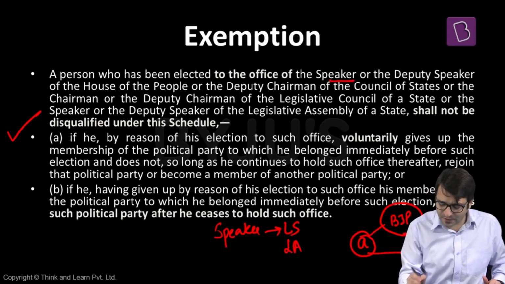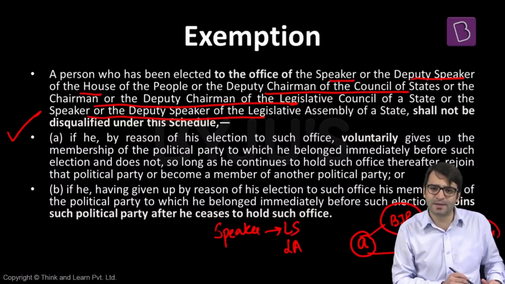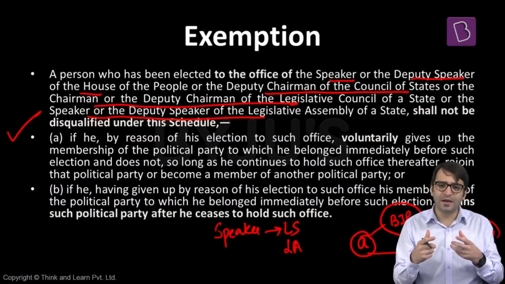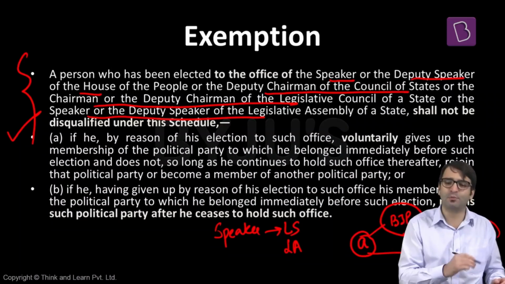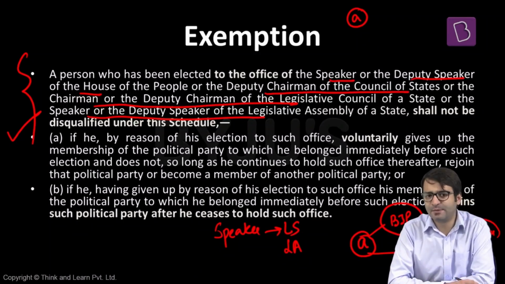That means if I am elected as the Speaker or the Deputy Speaker of the Lok Sabha, or Deputy Chairman of Rajya Sabha, or the Chairman or Deputy Chairman of a Legislative Council, or the Speaker or Deputy Speaker of a Legislative Assembly of a state, I will not be disqualified on the grounds of anti-defection law if I resign from my party because I have been elected to these posts. That's number one. But now let's look at one more thing. I belong to BJP before my election as the Speaker, and once I have been elected as the Speaker of Lok Sabha, I voluntarily resign from BJP. Anti-defection law would not apply in my case.